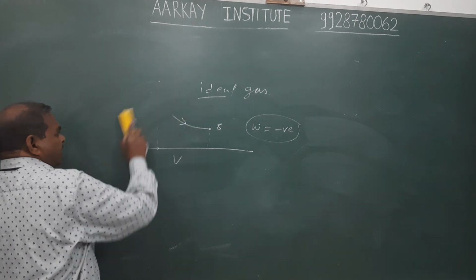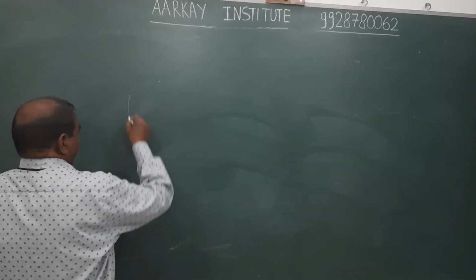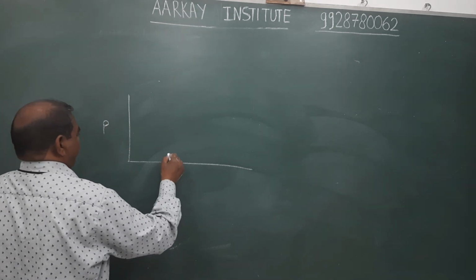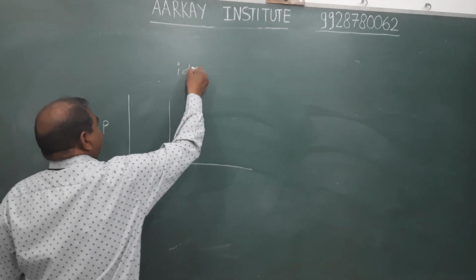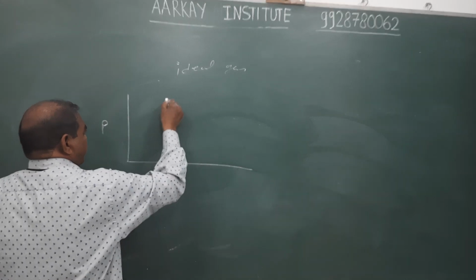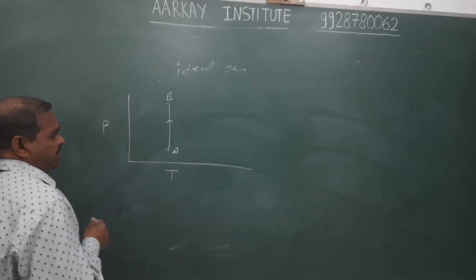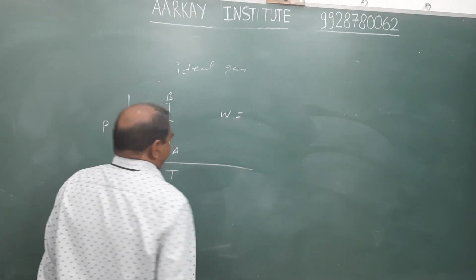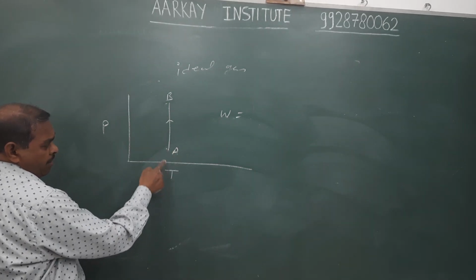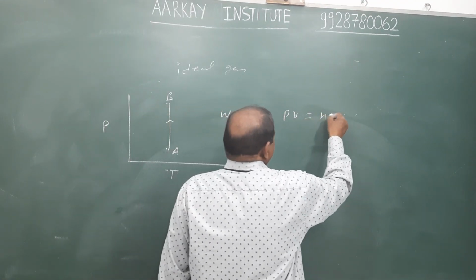Similarly, another question. It is also an ideal gas, and it takes part in the following process. Find the sign of work. The process is isothermal, and we know that PV equals nRT.